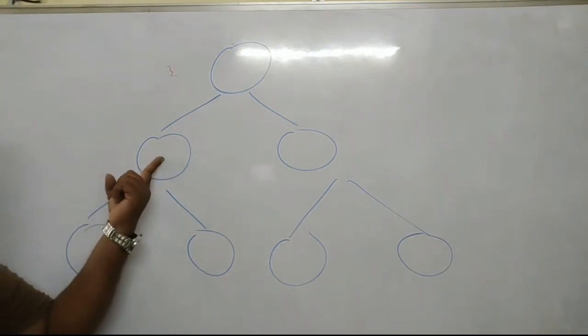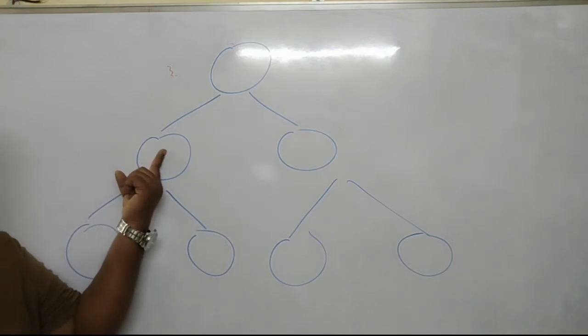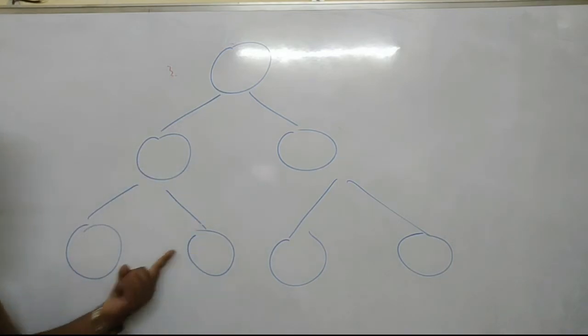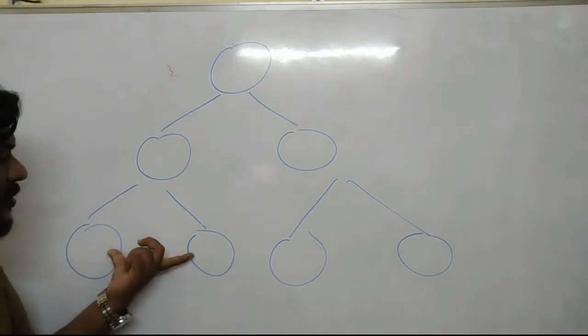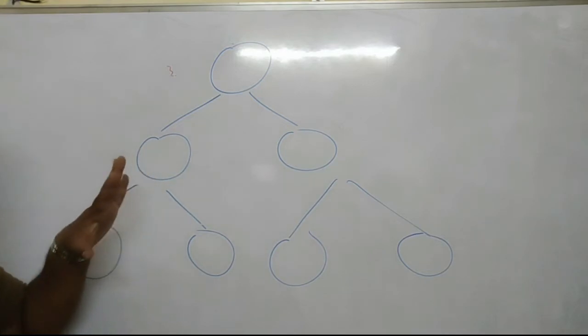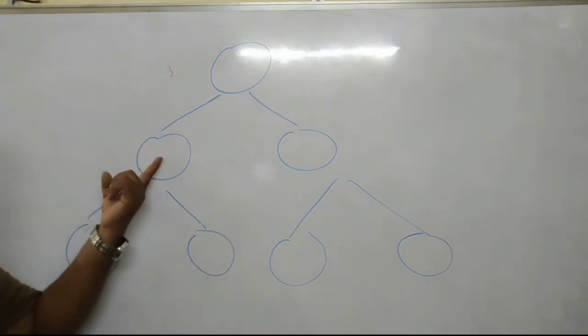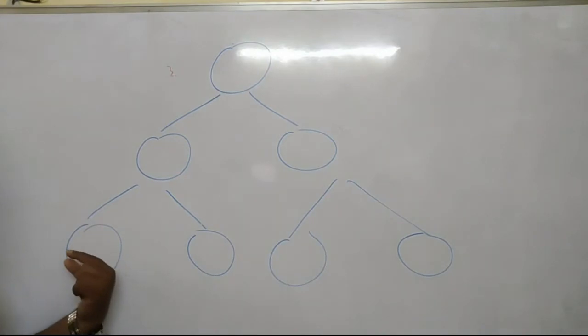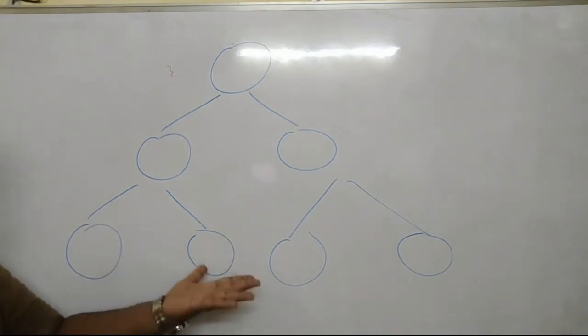We call it pre-existing because it existed before these two cells were formed. So that's why Virchow said that new cells are formed from the pre-existing cell.